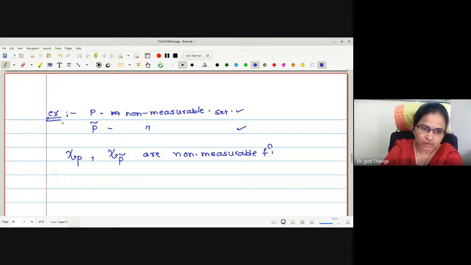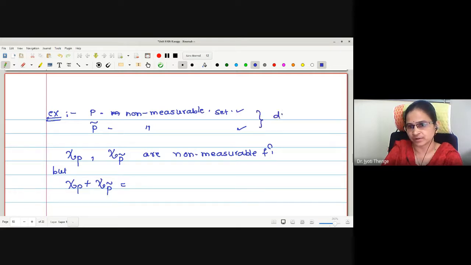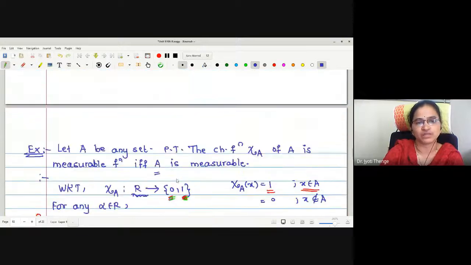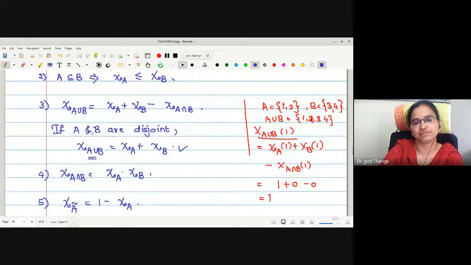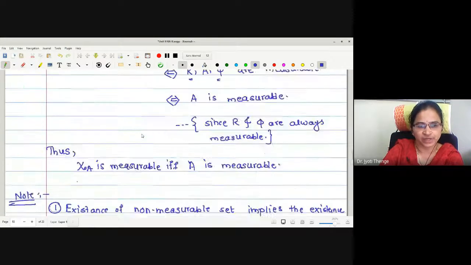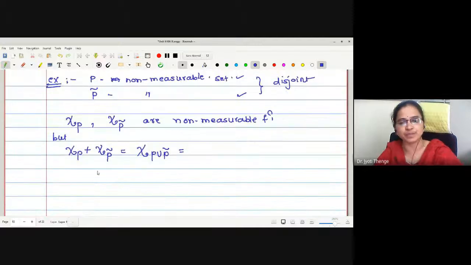But what about their addition? Chi P plus chi P complement. As these two are disjoint, what is this addition? May I write this as chi of P union P complement, with this property of the characteristic function: chi of A union B is chi of A plus chi of B if A and B are disjoint, right? So here I am claiming the result for P and P complement.